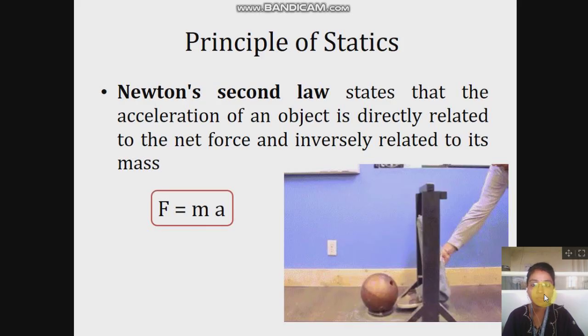Next in the principle of statics is Newton's second law. It states that the acceleration of an object is directly related to the net force and inversely related to its mass. By using a mathematical formula, we can write it as F equals ma, where F is force, m is mass and a is acceleration. This law states that the net force is directly proportional to acceleration and inversely proportional to mass. Means if the mass of a body increases, the force required to change the motion of the body will increase.